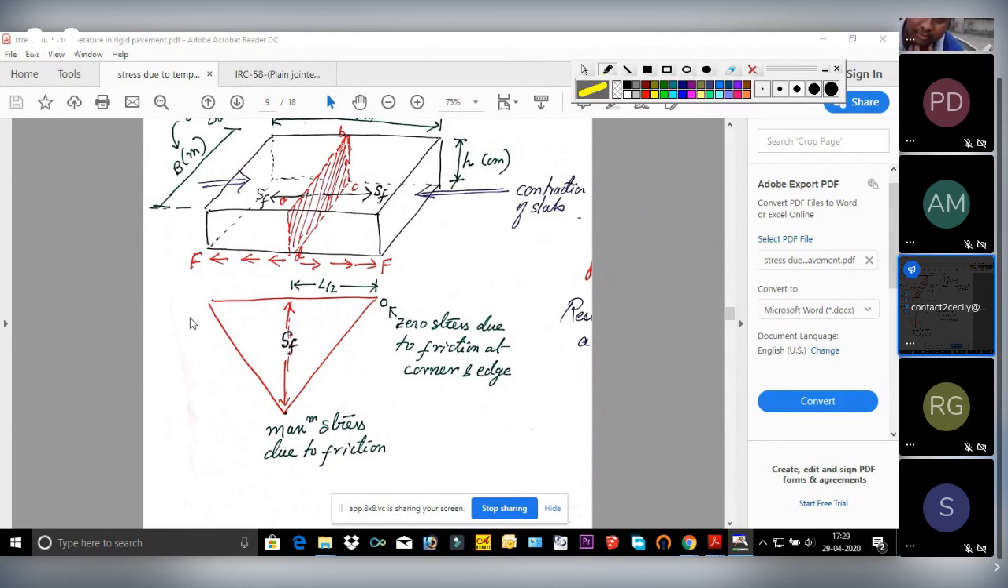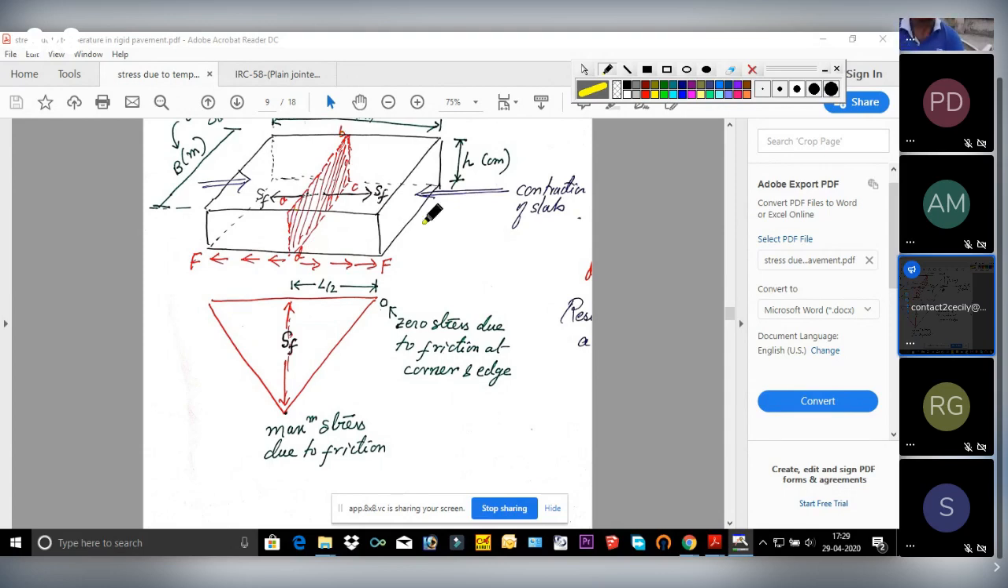At the corner or at the edge, this slab is free to move. There will be no friction. But as we go inward, it becomes tough for the slab to move inwards. So in order to resist that force, frictional force will also increase. And as this increases, SF will also increase. See, from here also it is increasing. So we have to find the stress at the midsection, the maximum stress at the midsection, and this ABCD is that area where the maximum stress occurs.